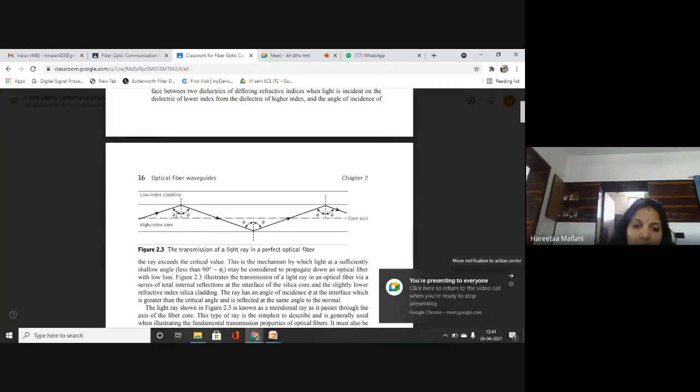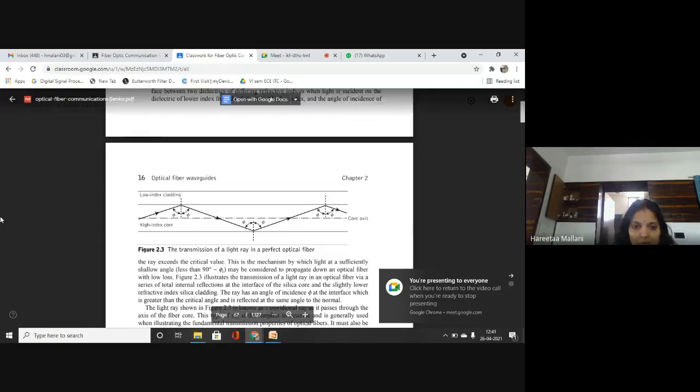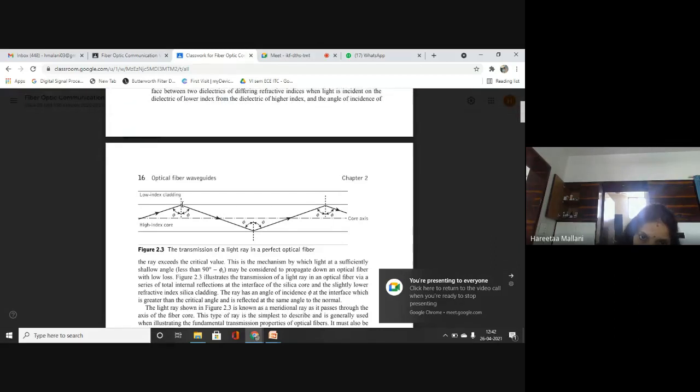Very good, very good. Those who are answering, very good. So this phi should be greater than phi c. Okay, this phi should be greater than phi c. Then only this light will not be refracted into the other medium. It will be reflected back into the same medium. This is my core axis. The dot dash line is the core axis. This is my normal to the interface.